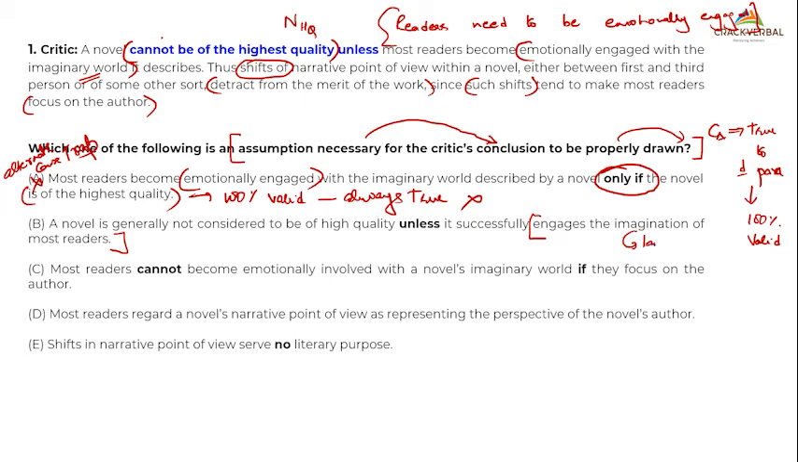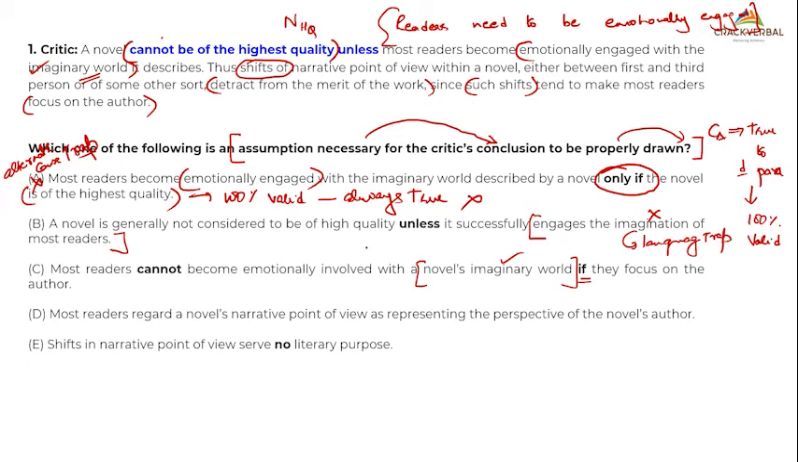This is a classic language trap. Visually, the words imagination and imaginary, are they one and the same? Is imagination and imaginary world one and the same? It is not, right? So this is a classic language trap that you could see. Next, most readers cannot become emotionally involved with a novel's imaginary world. Now look at this. Imaginary world. Imaginary world. But this is imagination of most readers. This is where the cross is.